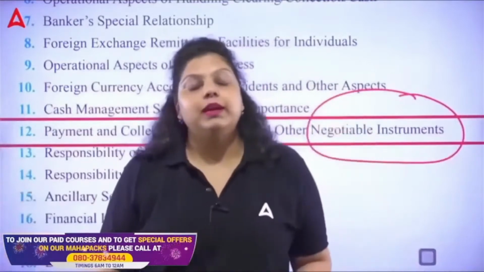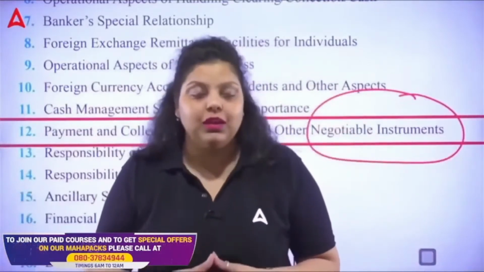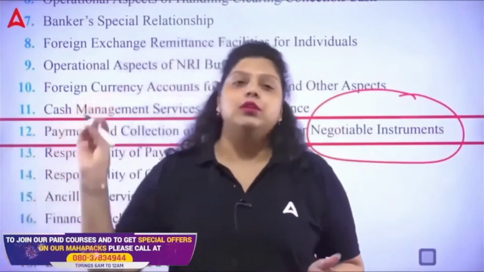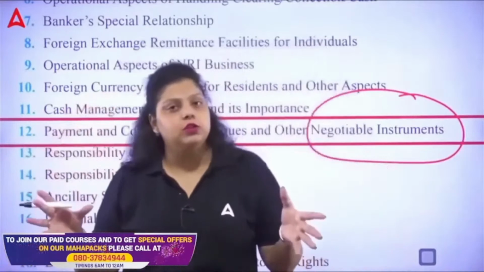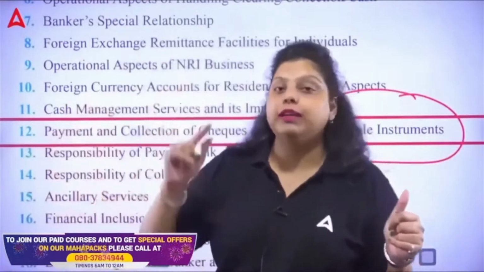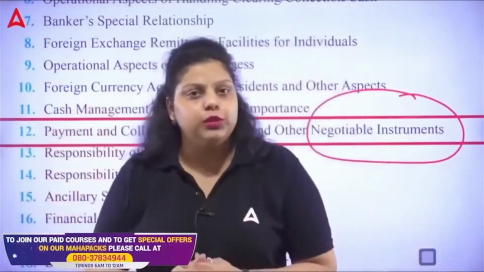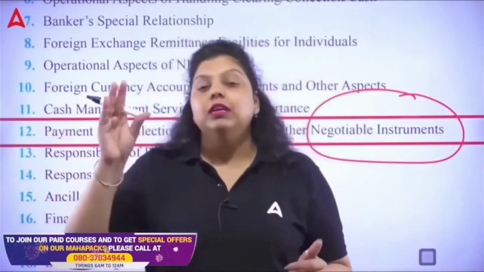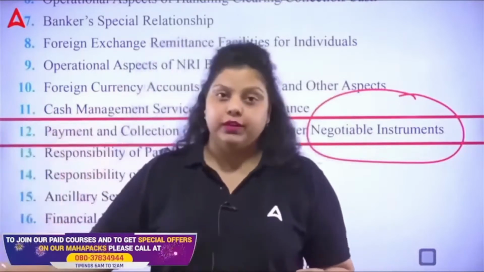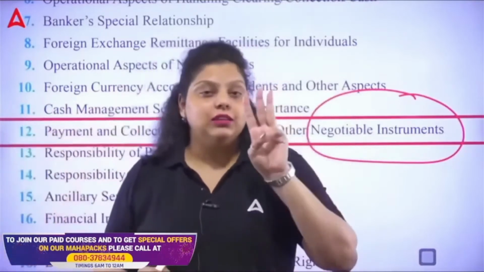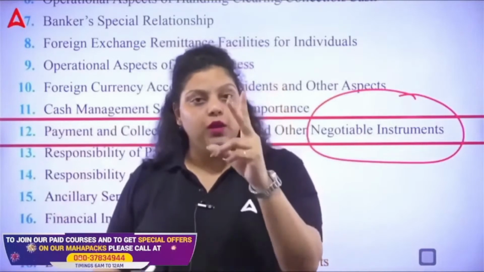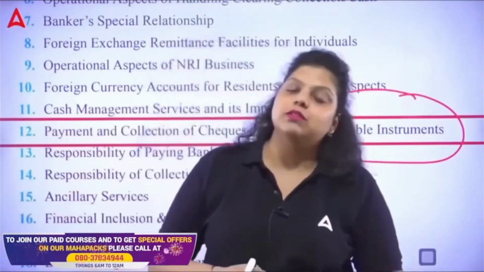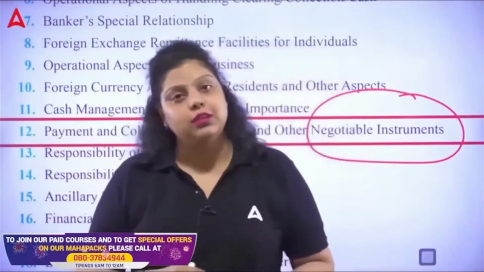The Negotiable Instruments Act came in the year 1881. It talks about all the negotiable instruments as well as the holidays of a bank. Section 13 of the Act says there are three negotiable instruments: promissory note, bill of exchange, and check. The promissory note is defined under Section 4, bill of exchange under Section 5, and check under Section 6.